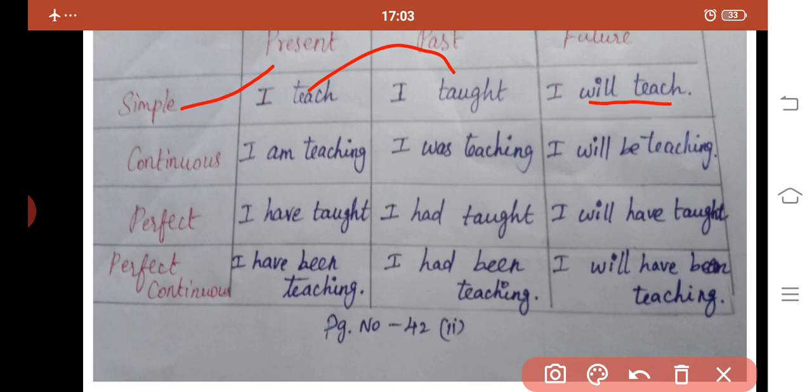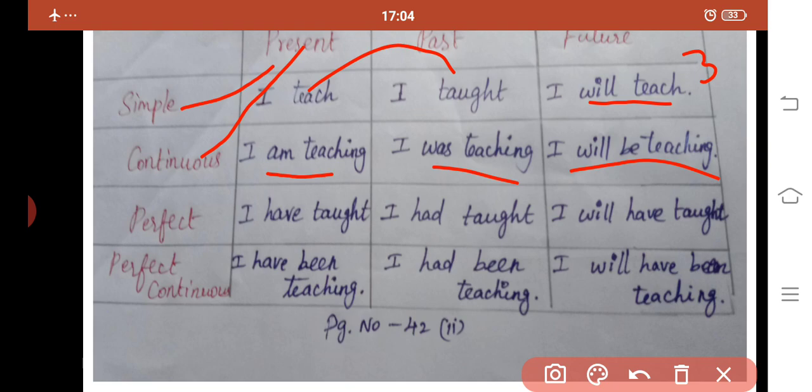Here we are making 3 sentences in three tense forms. Let us move on to continuous. Now we are going to see present continuous. In present continuous, we are saying I am teaching. In past continuous, I was teaching. In future continuous, I will be teaching. Now we have got 6 tense forms.